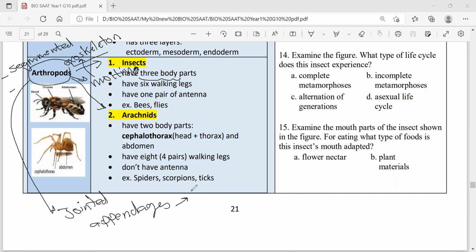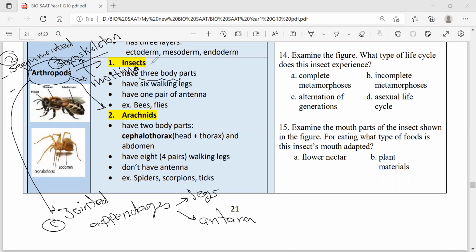Jointed appendages like what? Like the walking legs, like the sensory structures like antenna, and many more jointed. So number 1, jointed appendages. Number 2, segmentation. Number 3, exoskeleton make the arthropods unique.